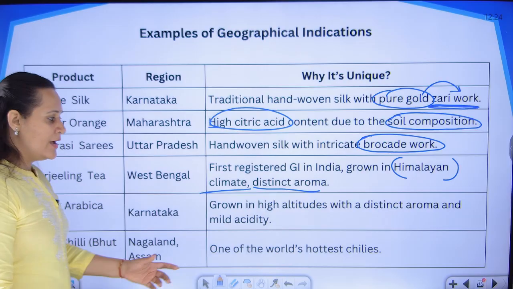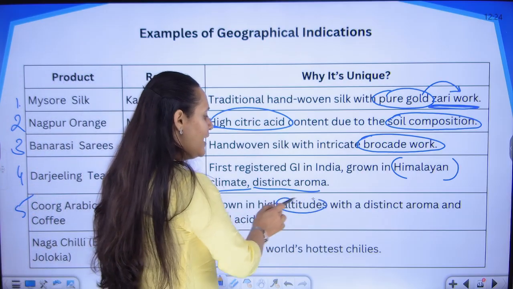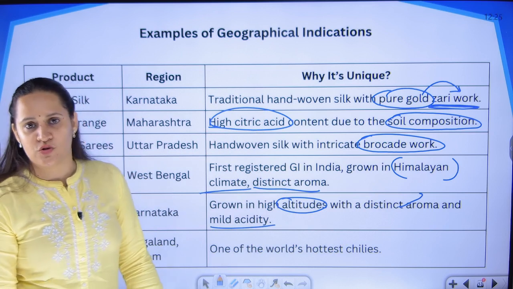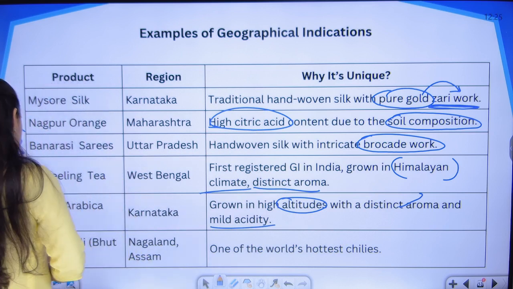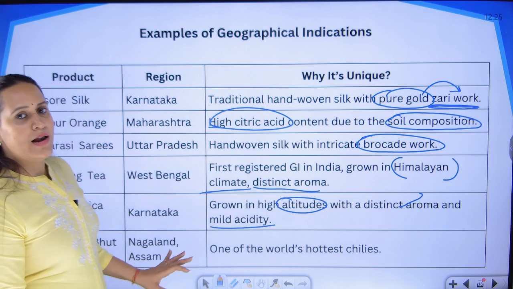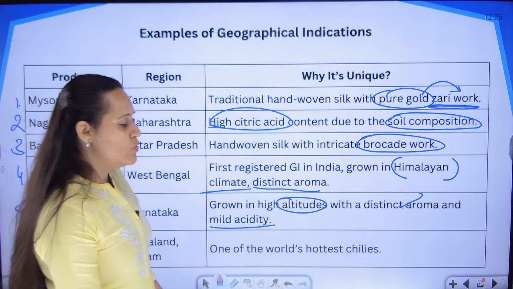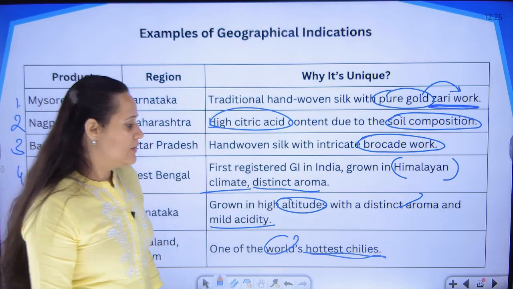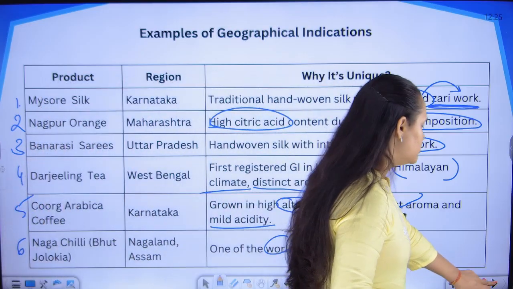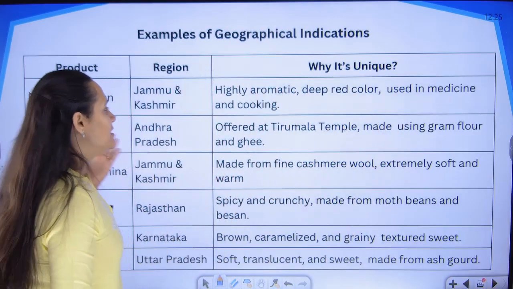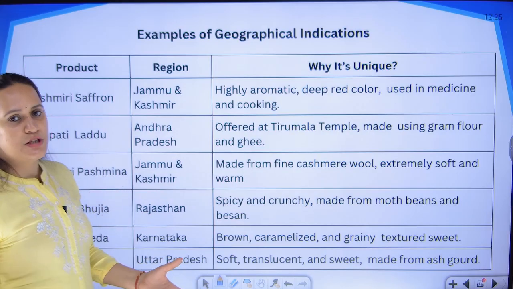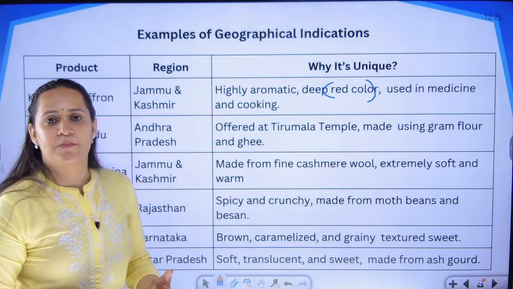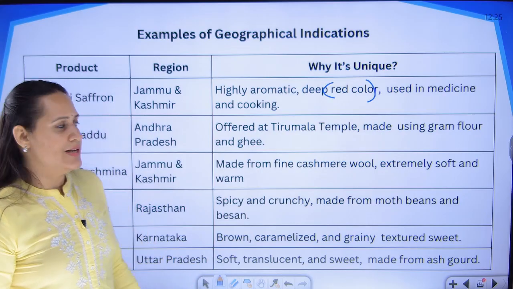Coorg Arabica coffee, again because it is grown at high altitude levels, it has a distinctive aroma and a mild acidity in the coffee. You have Naga chilies from Nagaland or Assam, which are also known as one of the world's hottest and spiciest chilies. Okay, it is because of the location where it is grown. Few more examples, Kashmiri saffron from Jammu and Kashmir. It has a deep red color. It is used in medicine, medicinal properties are also there. It is used in cooking as well.